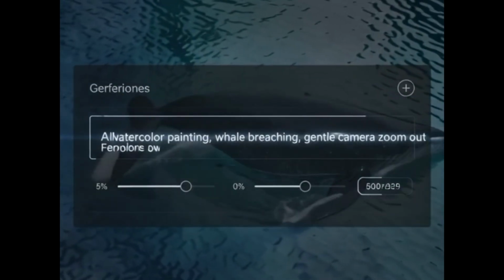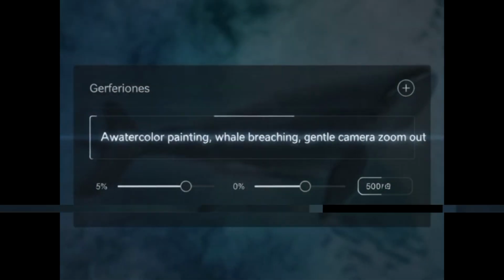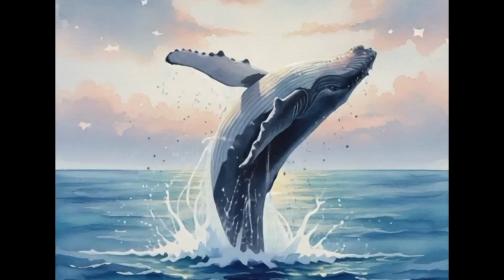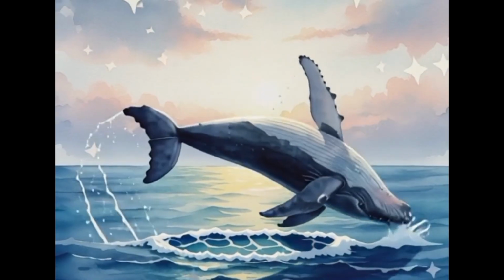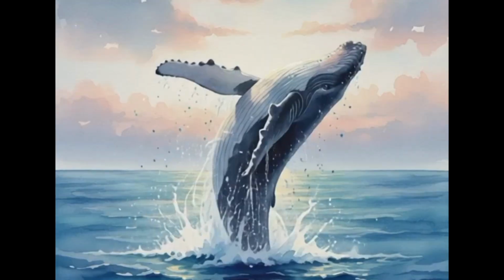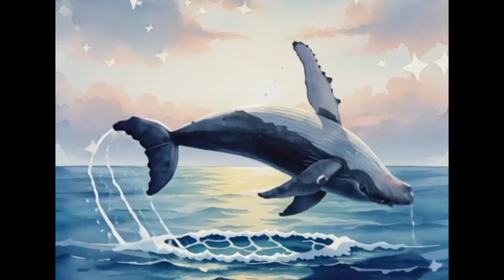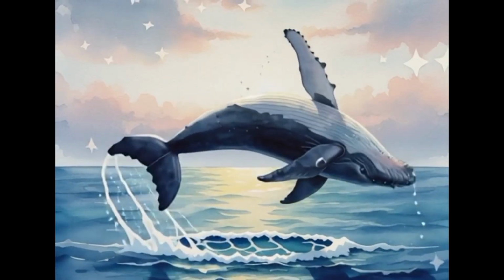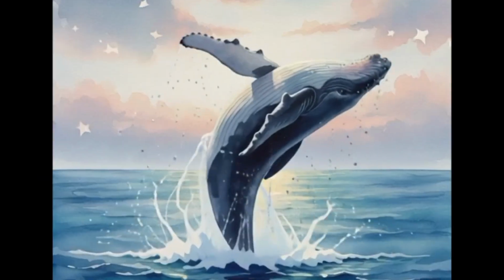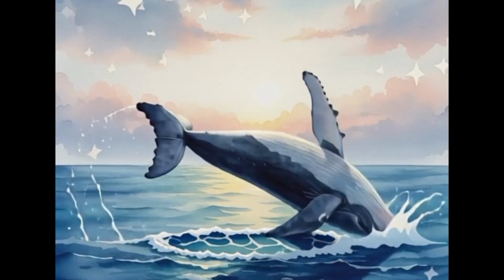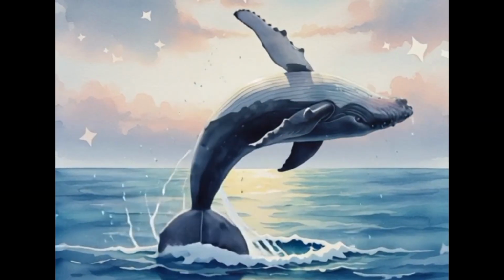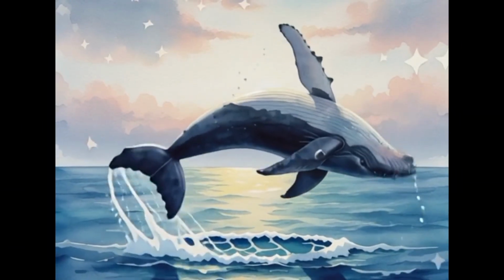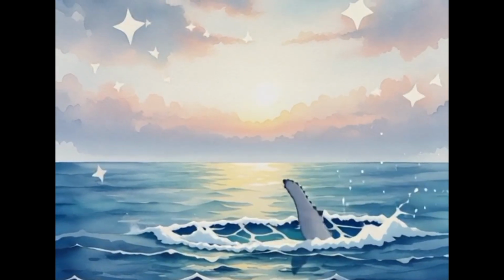Prompt number 3: a Japanese watercolor painting of a whale reaching a calm sea at sunset. Gentle camera zoom out. And why does it work? This is the art style cheat code. By specifying an art style like watercolor, pixel art, or anime, you intentionally guide the AI away from trying to generate flawed, uncanny valley realism. The AI flaws are less noticeable when the content is already stylized, and the gentle camera zoom out gives it just enough momentum to feel dynamic.